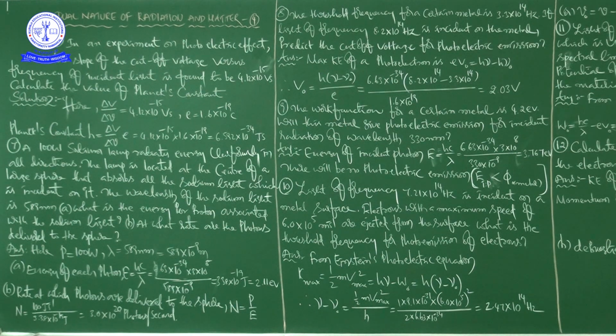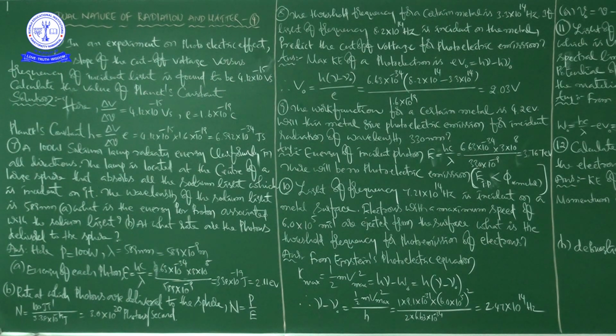In continuation to the last class, in this class we start with the sixth problem. In an experiment on photoelectric effect, the slope of the cutoff voltage versus frequency of incident light is found to be 4.12 into 10 to the power of minus 15 volt second. Calculate the value of Planck's constant.